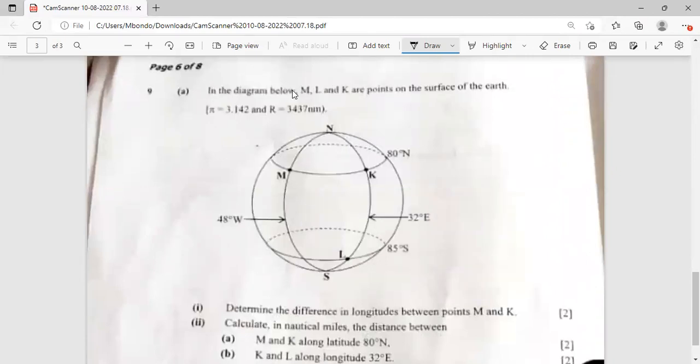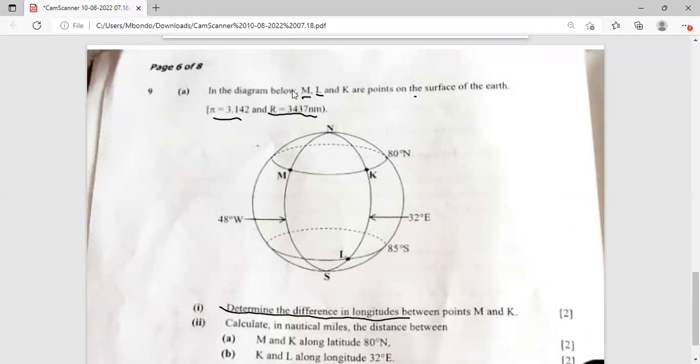So in the diagram below, M, L, and K are points on the surface of the Earth. We take pi as 3.142, and the radius is 3437 nautical miles. We are answering the first question: determine the difference in longitude between M and K.